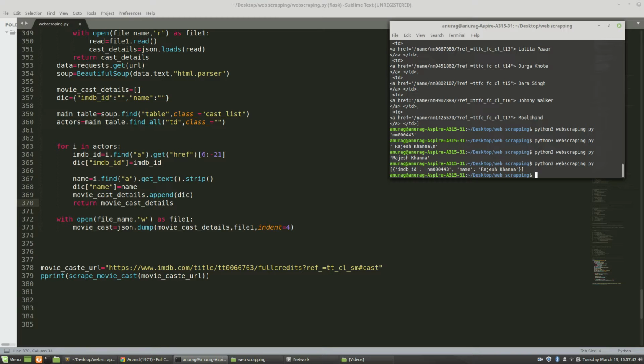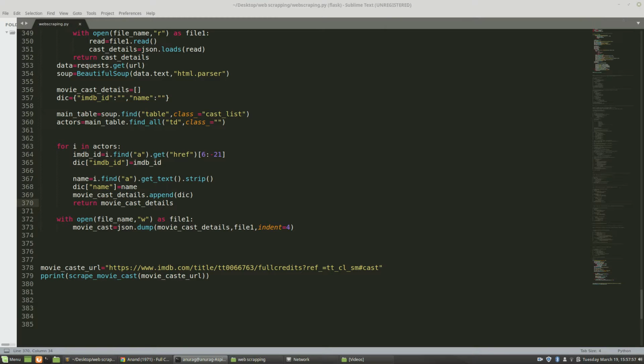But if we return the output here, if we return my movie cast details, it will give me all data, the same data for all the names, for all the keys. That's why I'm using copy here. For instance, don't use copy. I will show you, it's important at the end, and how it creates a copy of the same dictionary, then appends it. If we remove this also from my code,